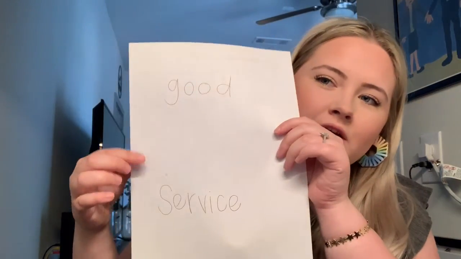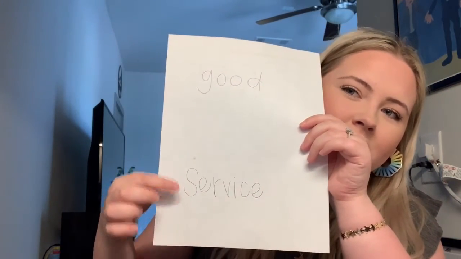Alrighty, now that you have your materials, let's go ahead and write. We are going to take our paper and we are going to write good and service. Now I'm going to show you like this. You're going to write good and service on the top and then on the bottom.